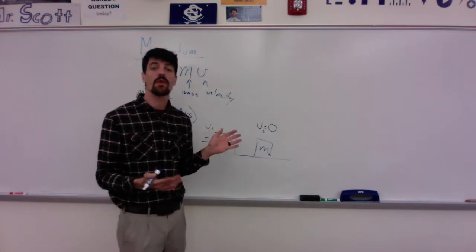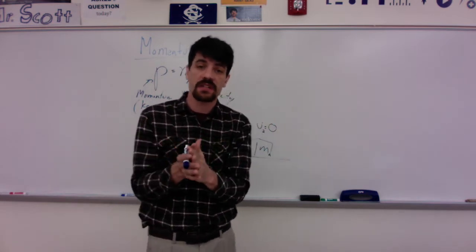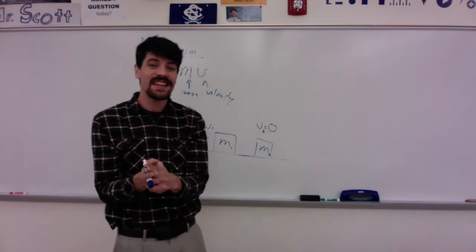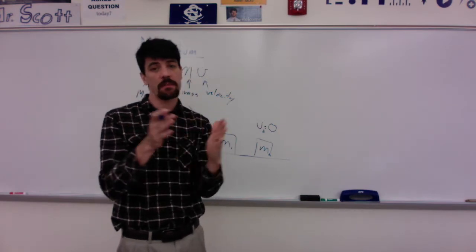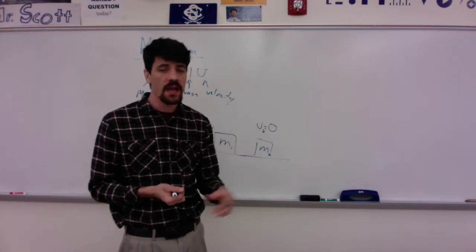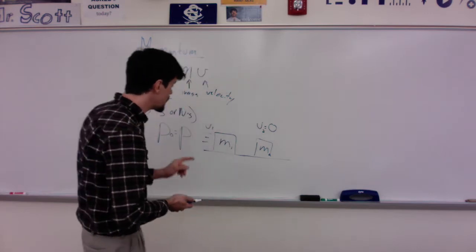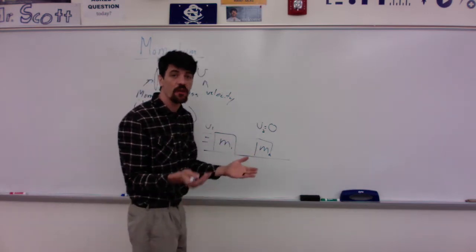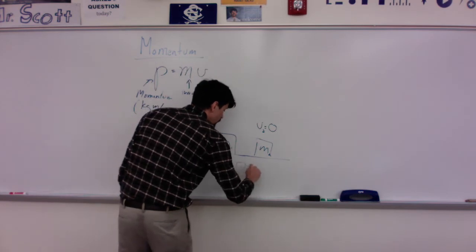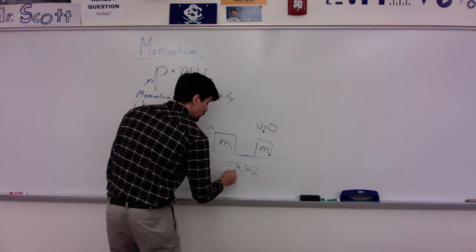One way that we can look at this is an inelastic collision, meaning they stick together. If they stick together, they're going to move off together. Another way is elastic. Elastic is they hit and they bounce off. Momentum is still going to be conserved in that case. Then there's something else called perfectly elastic, which we'll talk about in a moment. So if they hit and stick together, which we call inelastic, they're going to move together as one. Notice in this case, I now have combined masses moving.